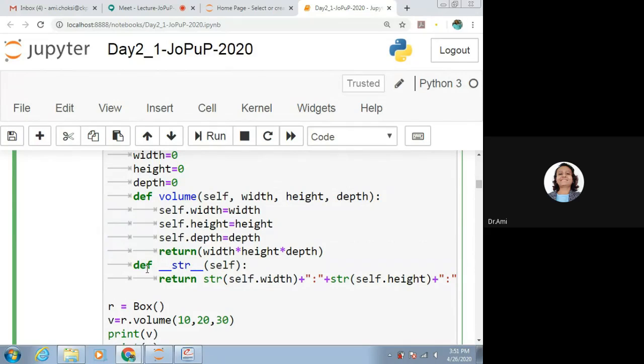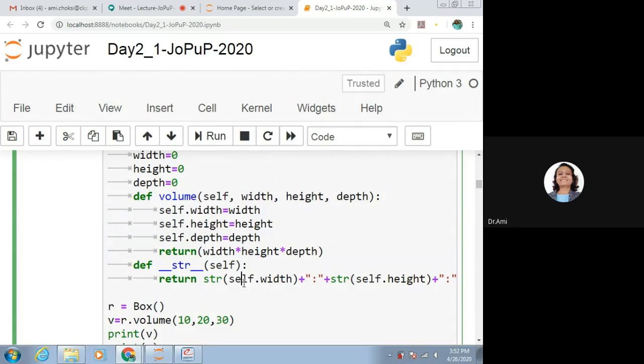And now we want to represent these objects in the form of a string. So we have the method __str__, and the parameter is self. How do we want to represent the object that is being returned here? Here we have given it as str of self.width. We need to give the string, so it should be in string format.